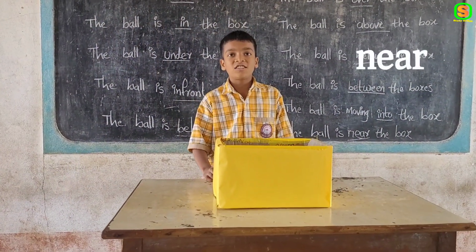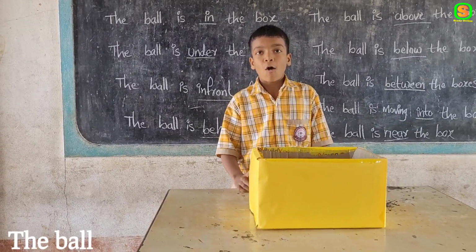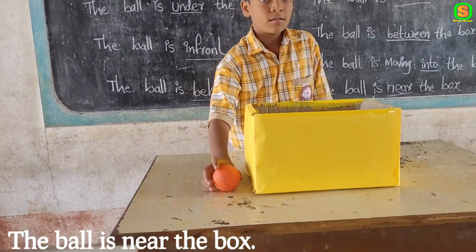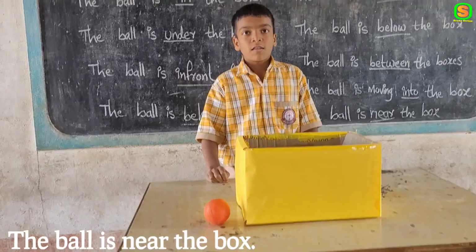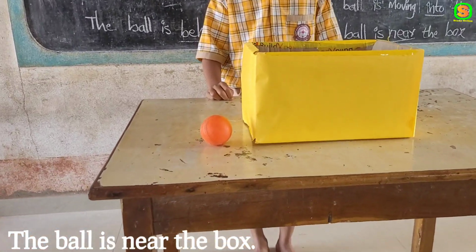The last preposition is near. The ball is near the box. Okay, nice. Where is the ball? The ball is near the box.